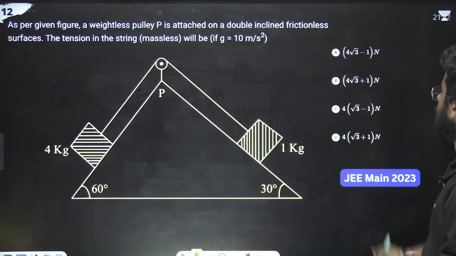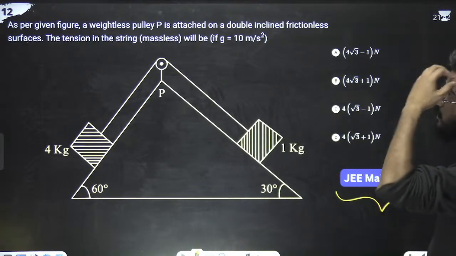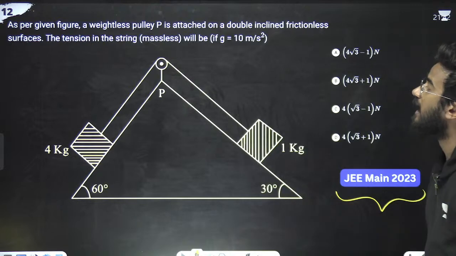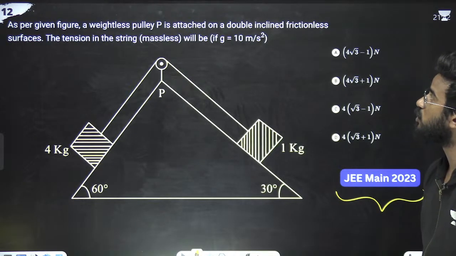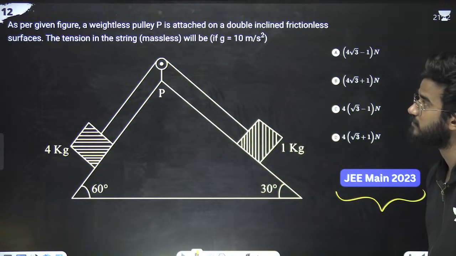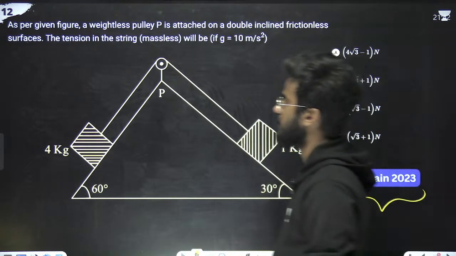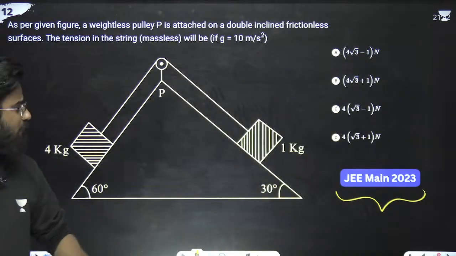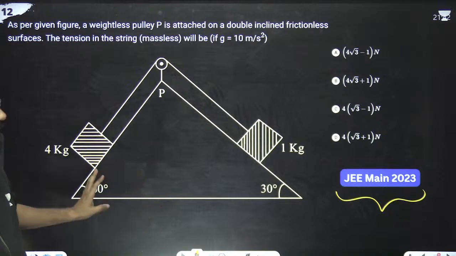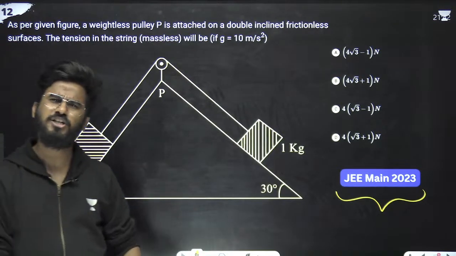Next problem is from JEE 2023. The question says, as per the given figure, a weightless pulley P is attached on a double inclined frictionless surface. We have to find the value of tension in the string. We have also solved this kind of problem. This is frictionless, so it is very easy.